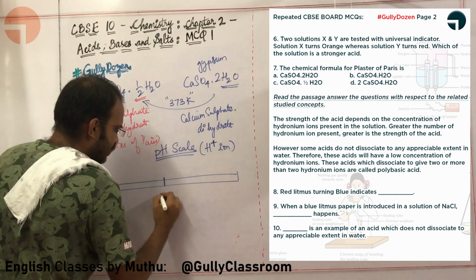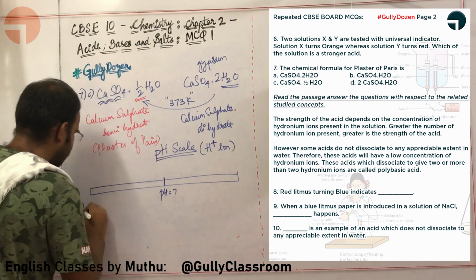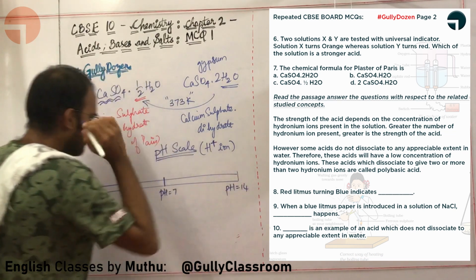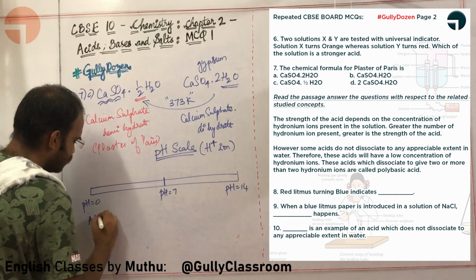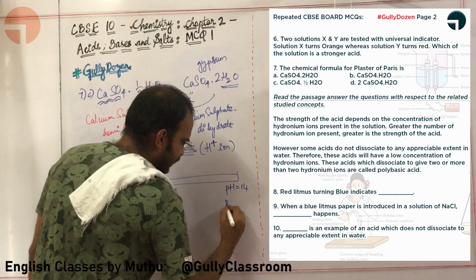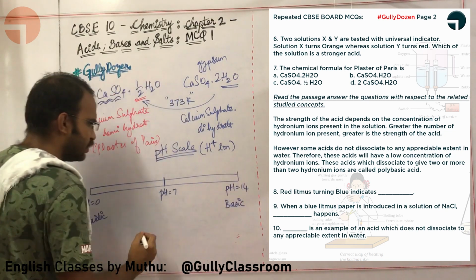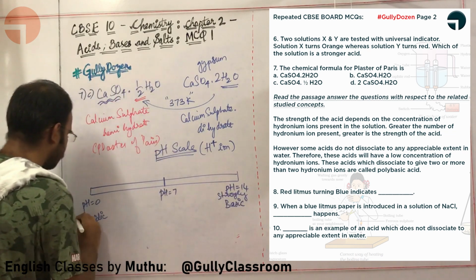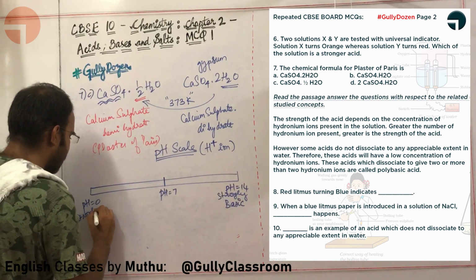Here the pH is given as 7, here the pH is 0, and here the pH is 14. Here the solution is absolutely acidic, and here the solution is absolutely basic. You can call it strongly basic and strongly acidic.